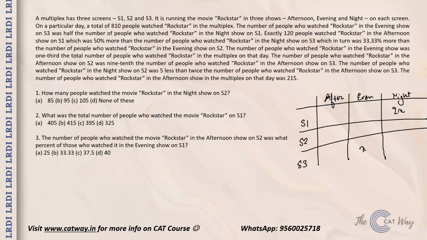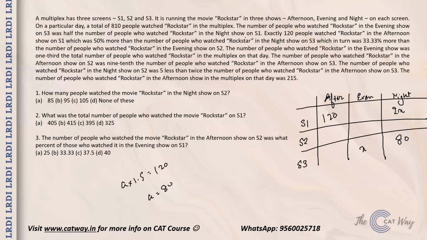Then it says exactly 120 people watched Rockstar in the afternoon show on S1, so afternoon show S1 is 120, which was 50% more than the number of people who watched Rockstar in night show in S3. So night show in S3 plus 50% is 120. Let's say night show in S3 is A. So A into 1.5 gives you 120, so the value of A becomes 80. Here you will be having 80 people.